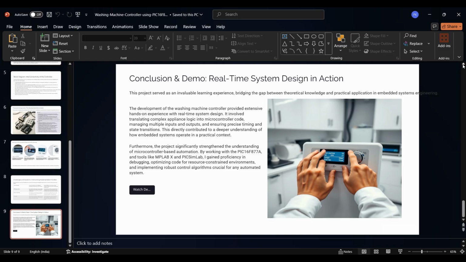Now let's move on to the demo of the washing machine controller system in action. In this simulation, I will walk through how the system behaves step by step, just like a real washing machine.